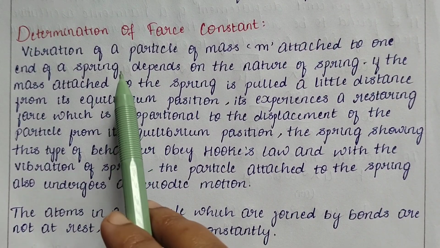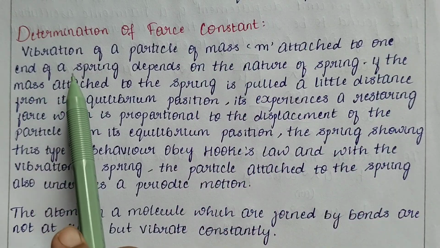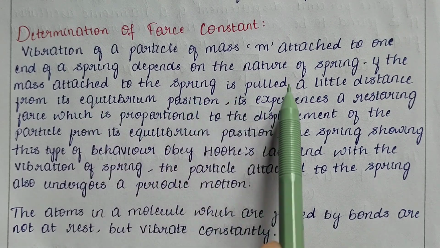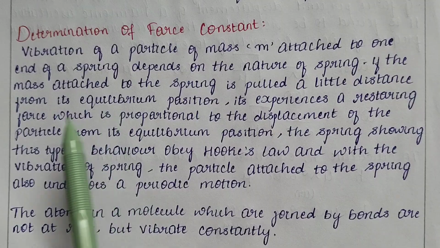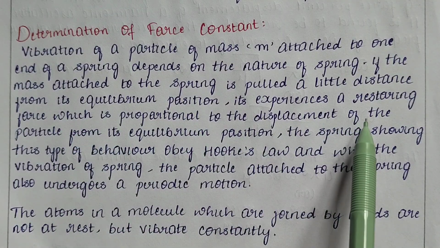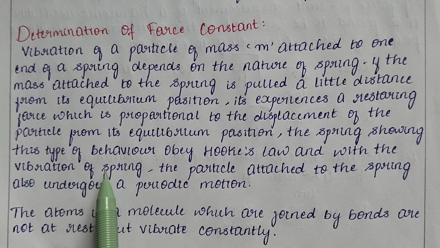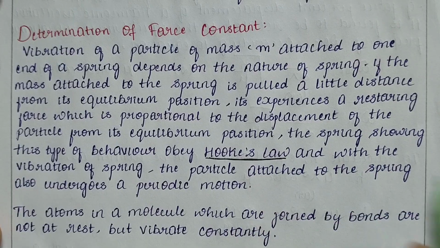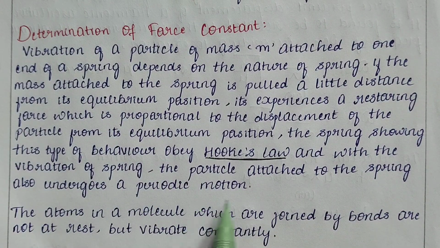Now we'll see the determination of force constant. Vibration of a particle of mass m attached to one end of a spring depends on the nature of the spring. If the mass attached to the spring is pulled a little distance from the equilibrium position, it experiences a restoring force which is proportional to the displacement of the particle from its equilibrium position. A spring showing this type of behavior will obey Hooke's law. And with the vibration of the spring, the particle attached to the spring also undergoes a periodic motion.